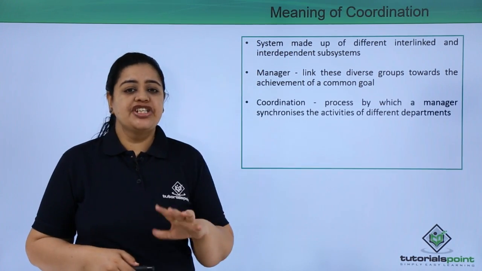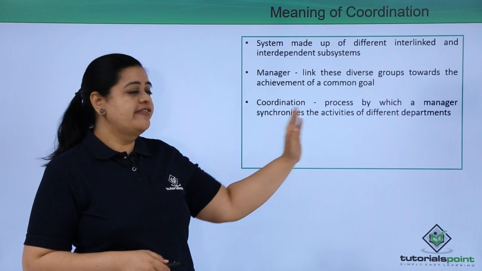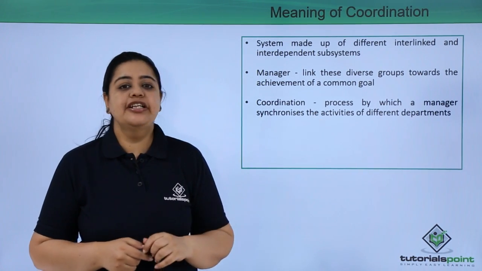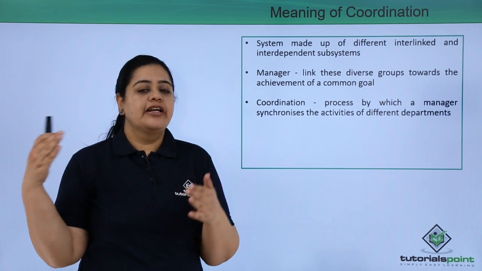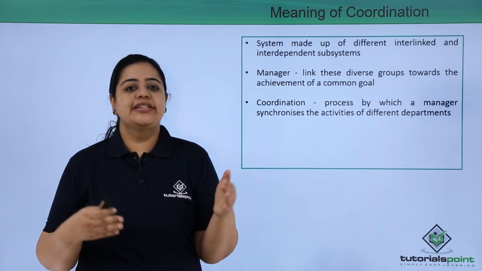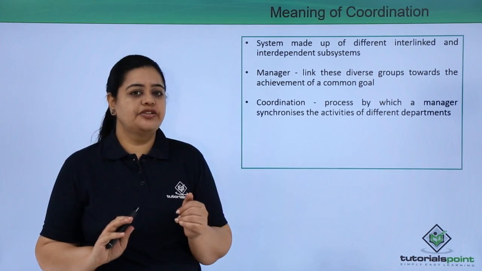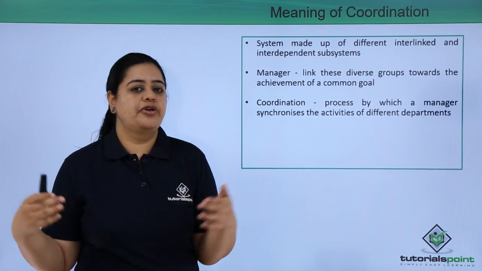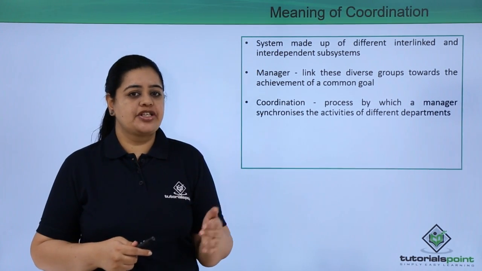See, coordination is nothing but a process by which the manager synchronizes the activities of different departments. When the top management is giving a goal and saying this is how the goal has to be achieved, it is giving the targets to different managers, that is your production, sales and your finance manager.